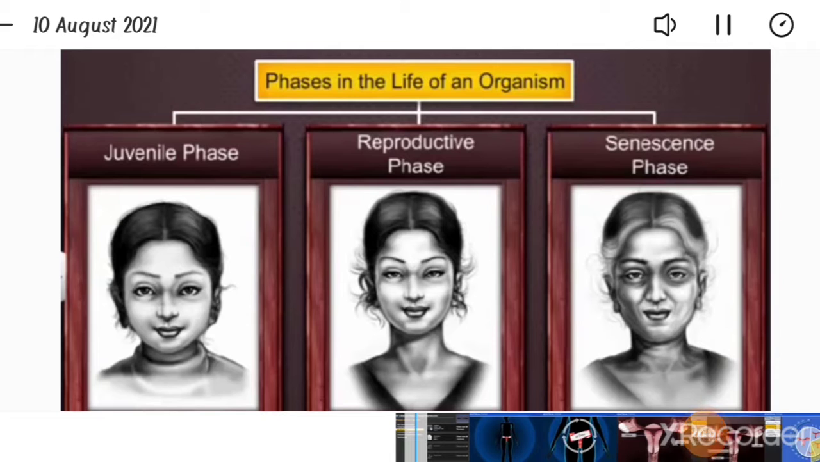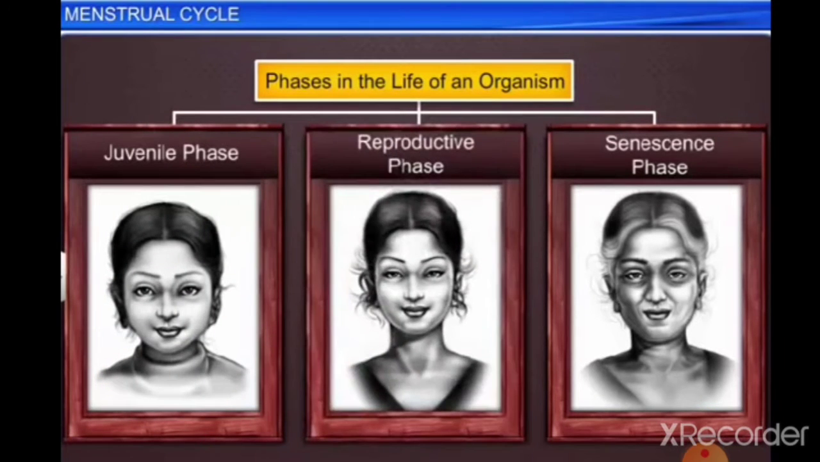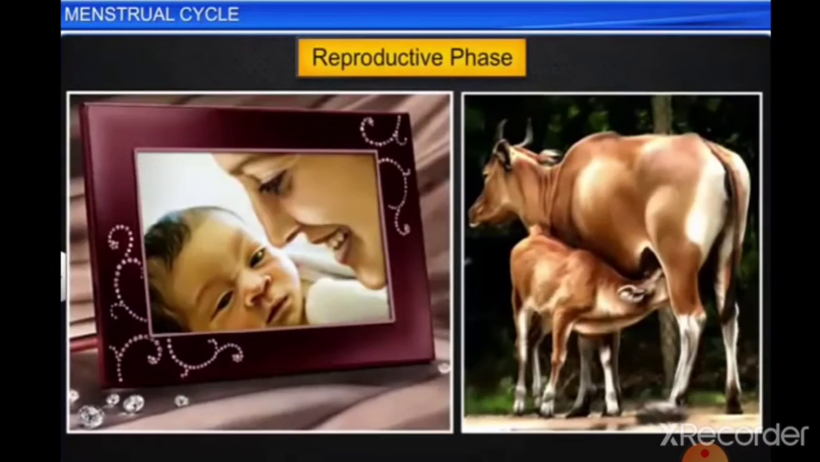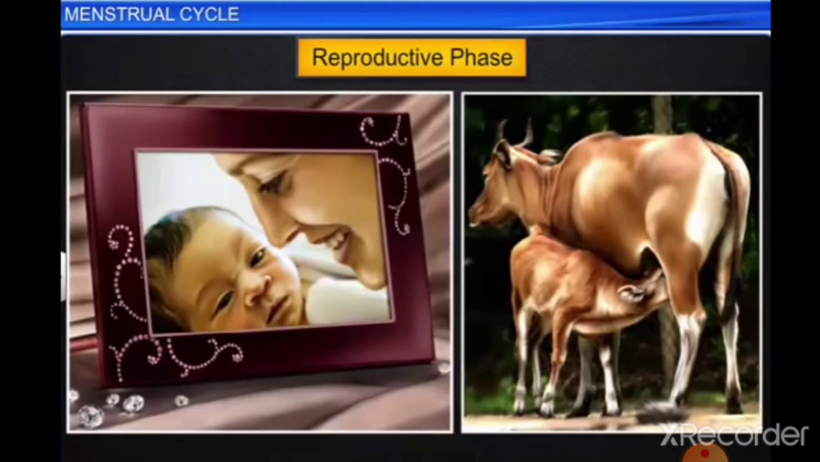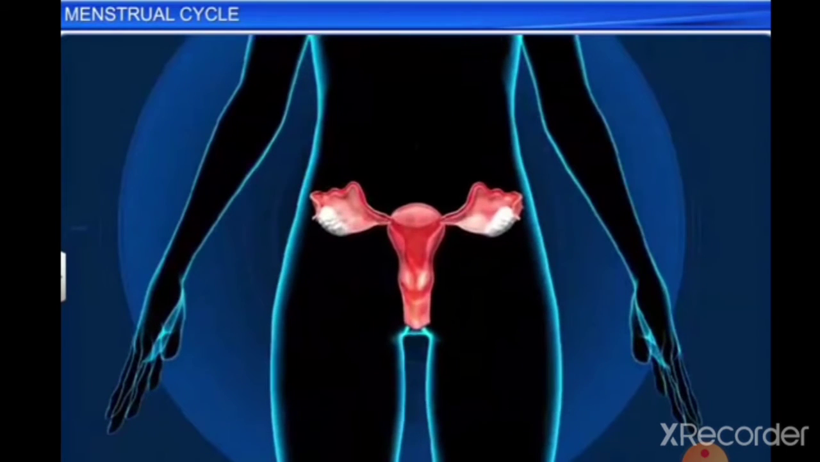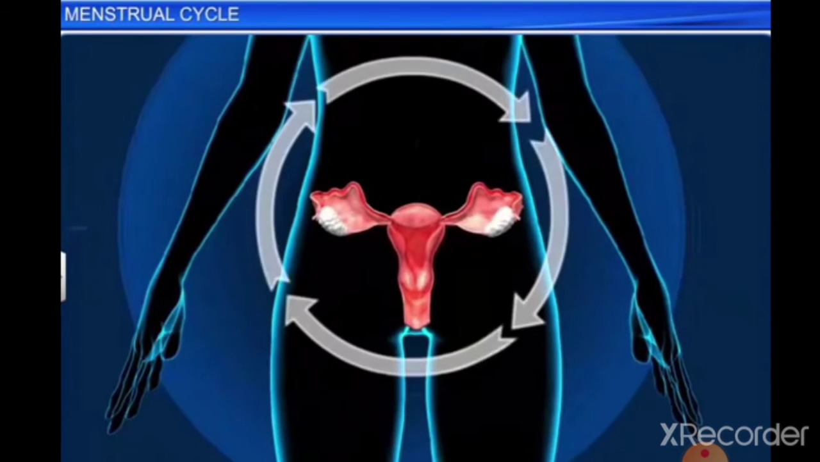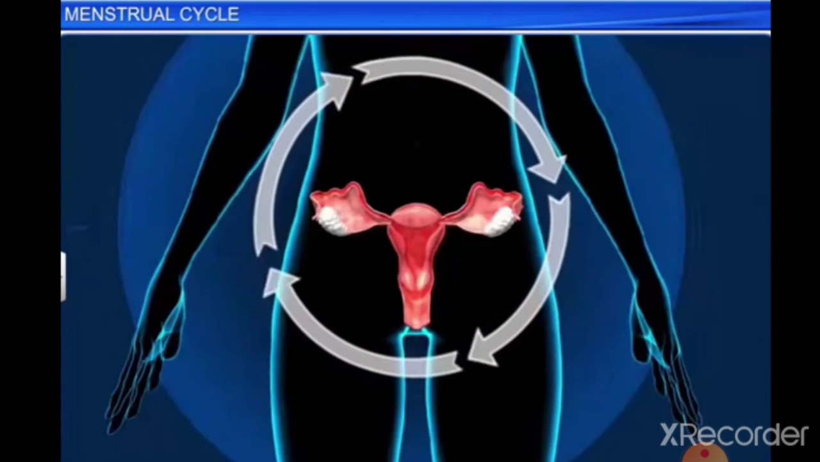There are three phases in the life cycle of a living organism: juvenile, reproductive, and senescence. During the reproductive phase, organisms give birth to offspring. Interestingly, most organisms display certain morphological and physiological changes during the reproductive phase. Human females, for instance, experience the menstrual cycle, which is defined as cyclical changes in the genital system during the reproductive phase.